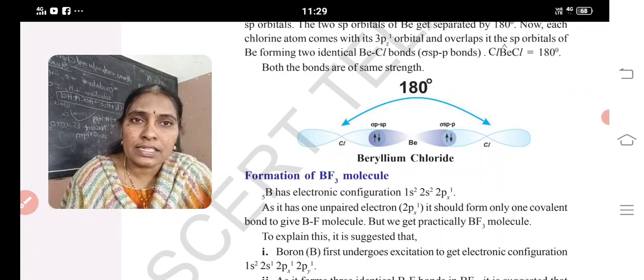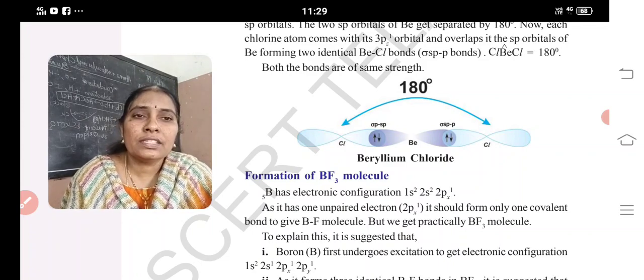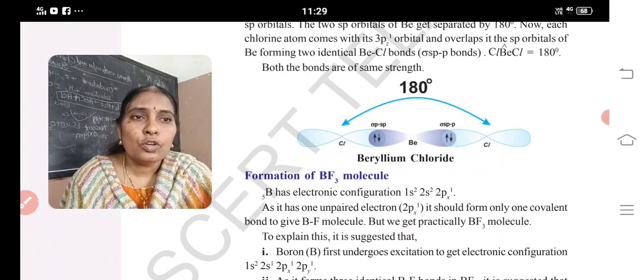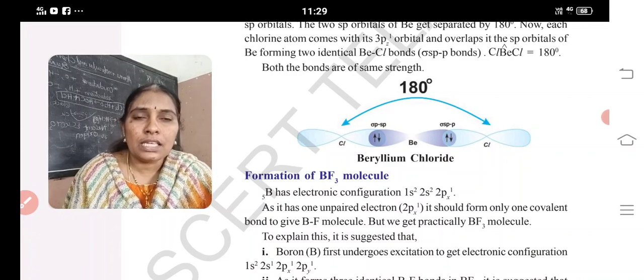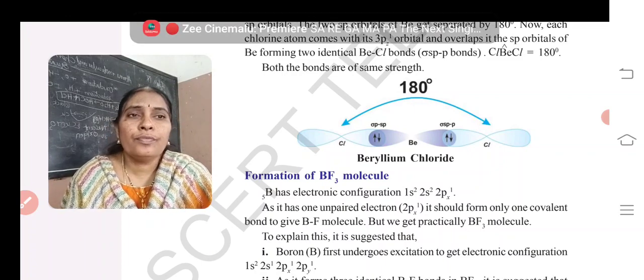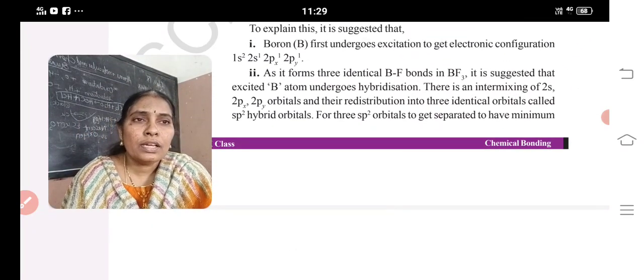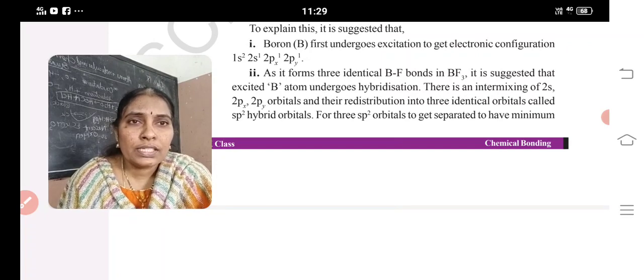What is meant by excited state? Hybridization. After hybridization, one electron from the s orbital is transferred to 2py. 2px1 is already there, plus 2py. So how many unpaired electrons? 3. These 3 unpaired electrons of the second shell overlap with 3 fluorines, bond formation takes place, and it forms boron trifluoride. So here boron intermixes the 2s orbital with 2px and 2py and redistributes into 3 identical orbitals called sp2 hybrid orbitals.